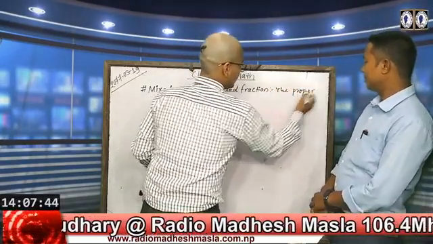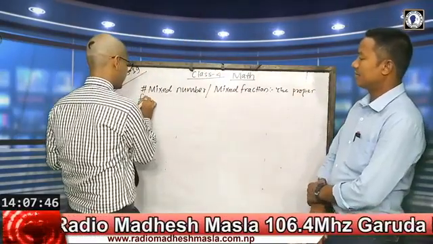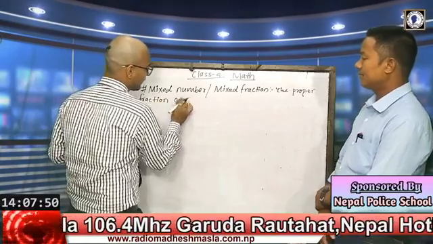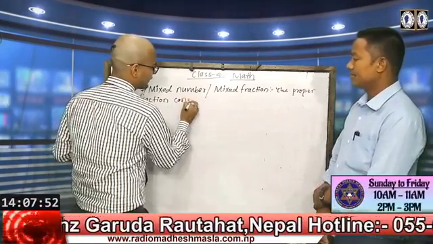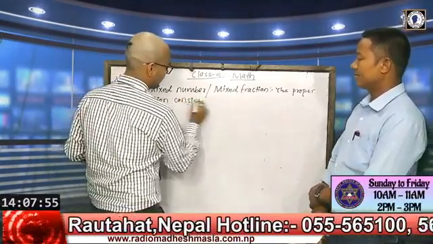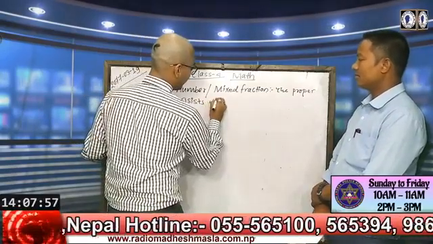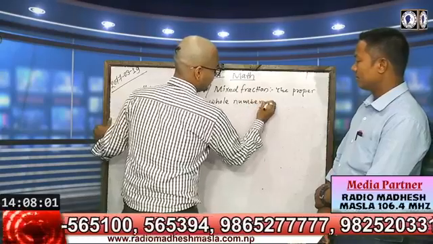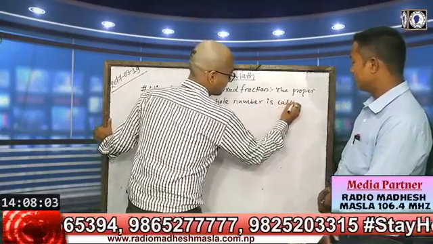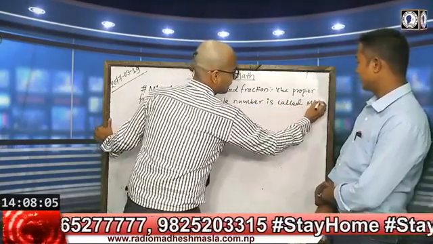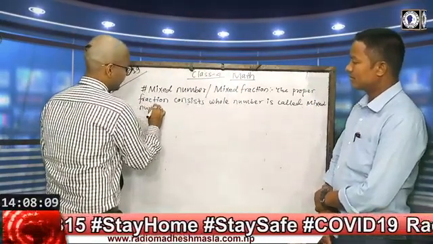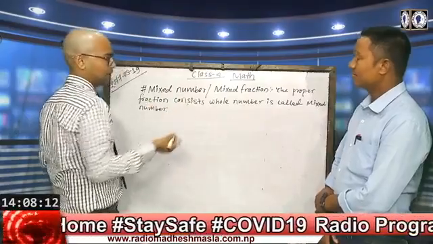While defining it, we can define like this: the proper fraction which consists of a whole number is called mixed fraction or mixed number. These both have the same meaning.